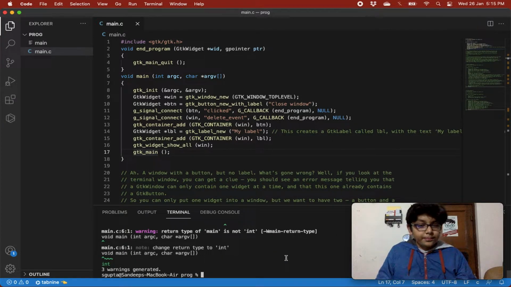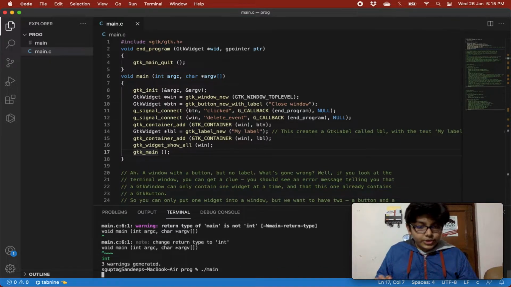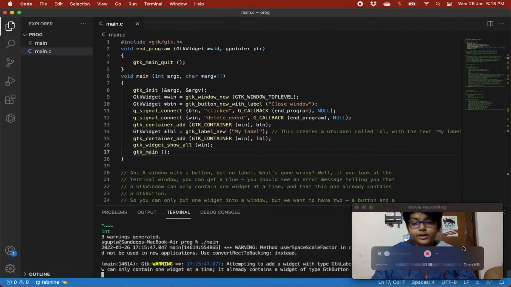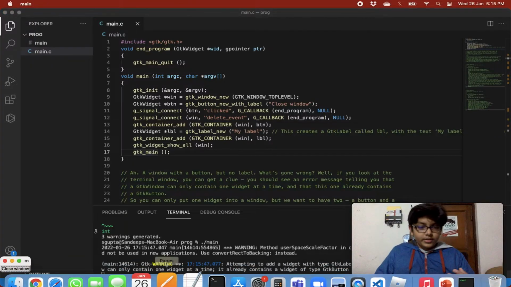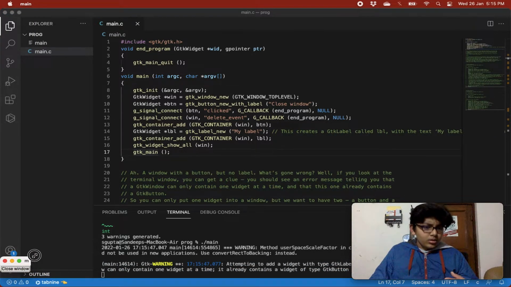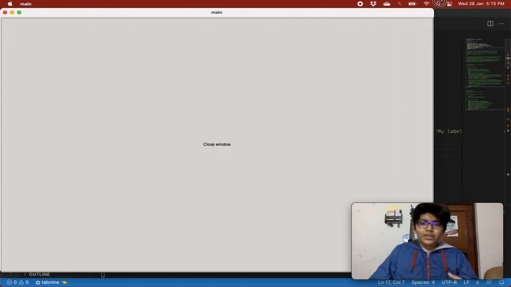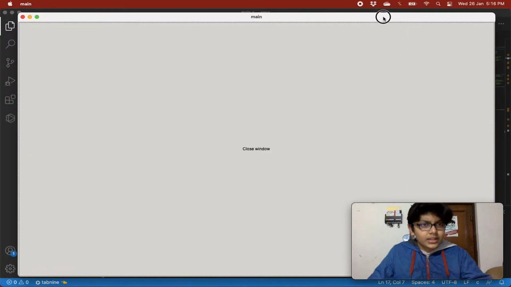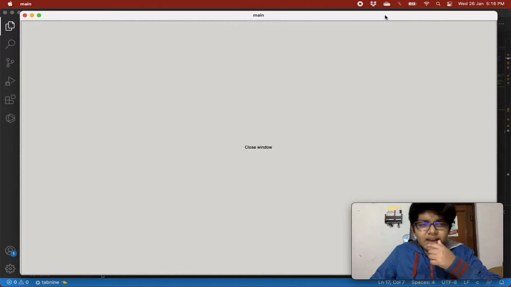So now this is compiled, and now let's just run main. So this is our executable file over here. Now let's see what is happening. Oh, I can't see any label. Can you guys? I really can't see any label on the screen. What could have gone wrong?